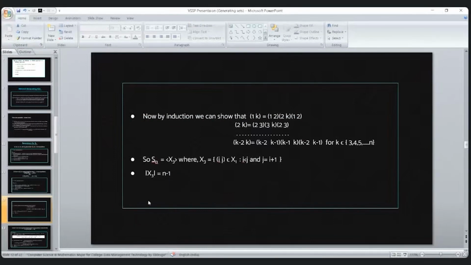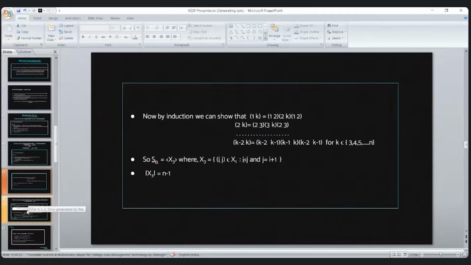So is there any other set which can generate Sn? Yes, we have another set which can generate Sn. The set of transpositions of the form (i, i plus 1) cannot be reduced, because if we reduce this set, then it will not generate the whole group. But it is possible to reduce this set and add some other element.